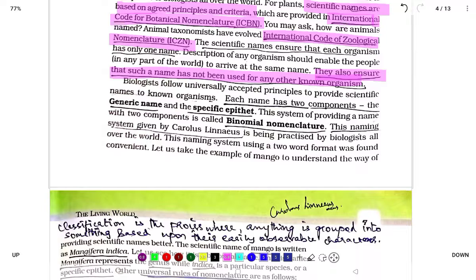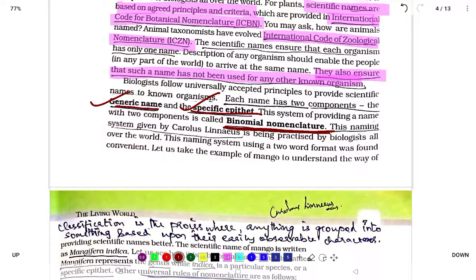Biologists follow universally accepted principles to provide scientific names to known organisms. Each name has two components: the generic name and the specific epithet. This system of providing a name with two components is known as binomial nomenclature. What is binomial nomenclature? It is giving a scientific name to an organism, that is, the scientific name consists of a generic name as well as a specific epithet.